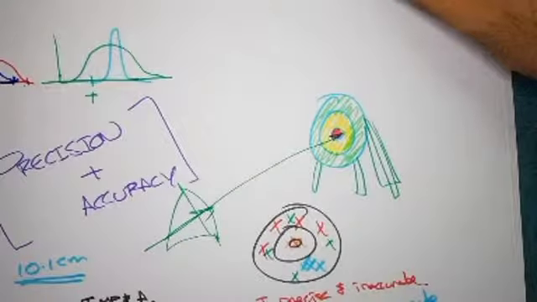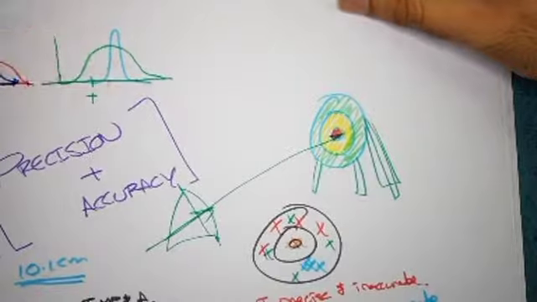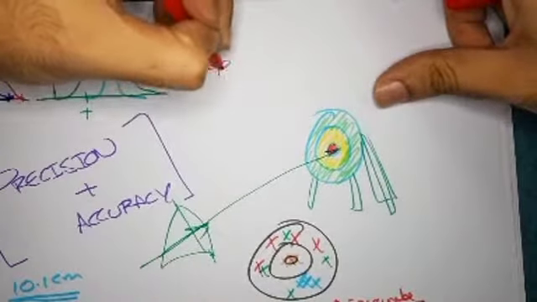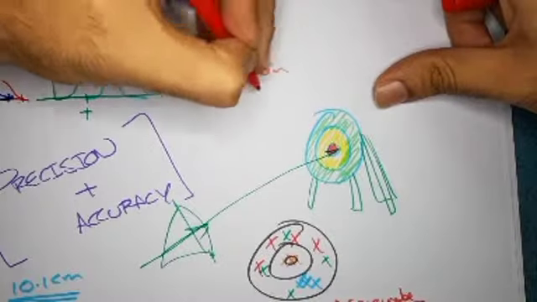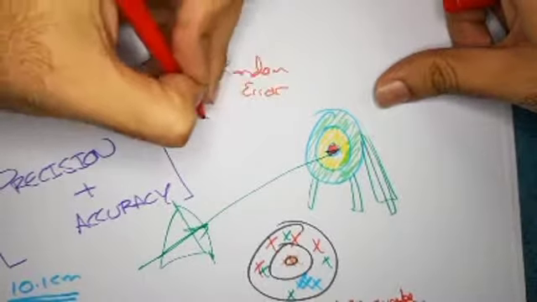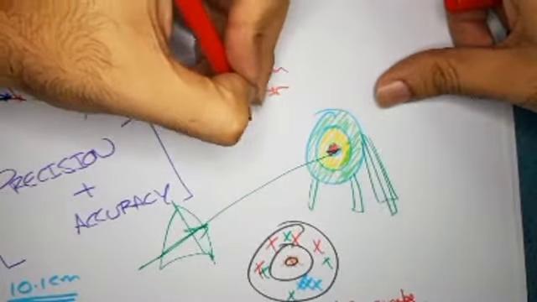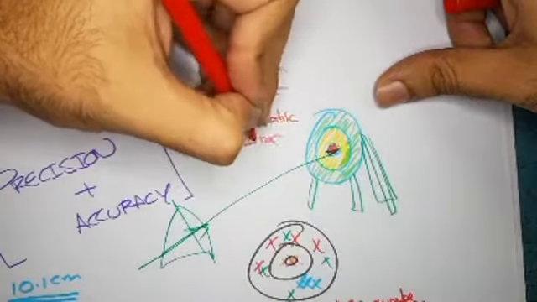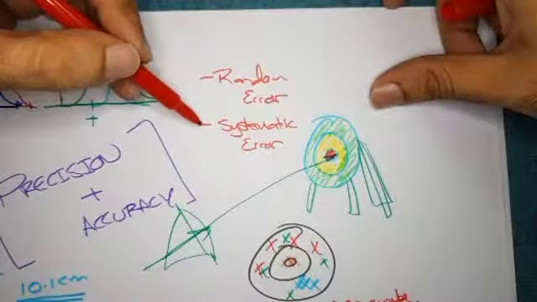Okay. Now, another interesting thing is that these things happen because of two different types of errors. There's this thing called random error, and there's another thing called systematic error. What about human error? Yeah, we'll talk about that too. Okay, so random error and systematic error.